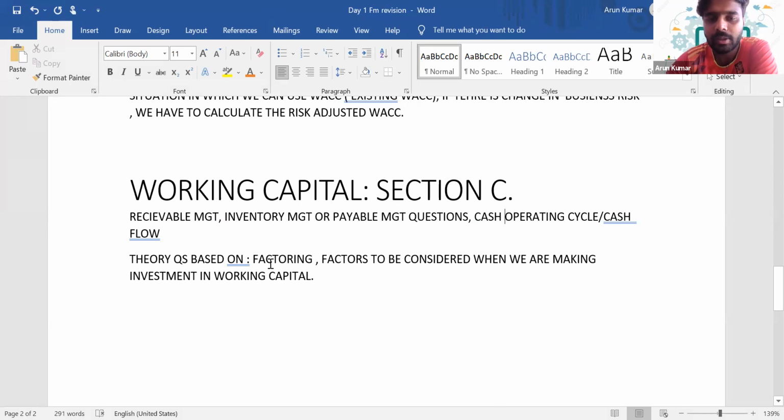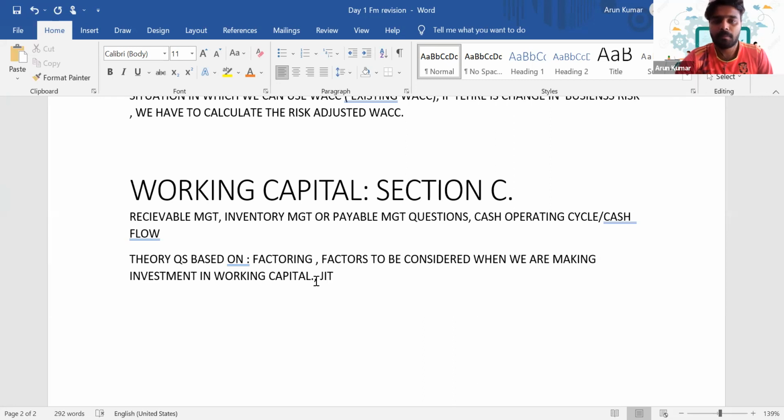The theory-based questions can be on the basis of factoring, factors to be considered when we are making the investment in working capital, and how to manage it. What do you mean by just in time? Another theory question can come from the importance of just in time.